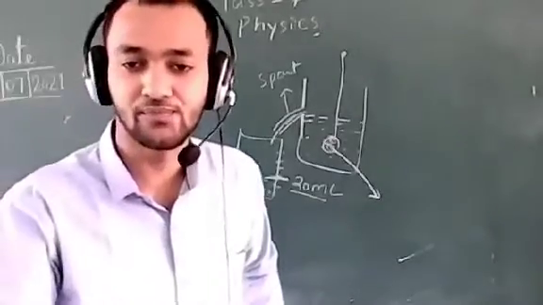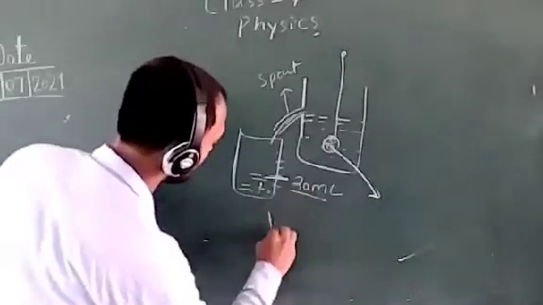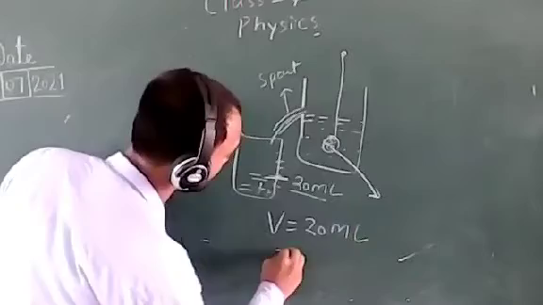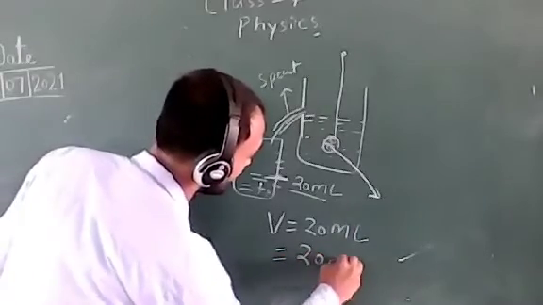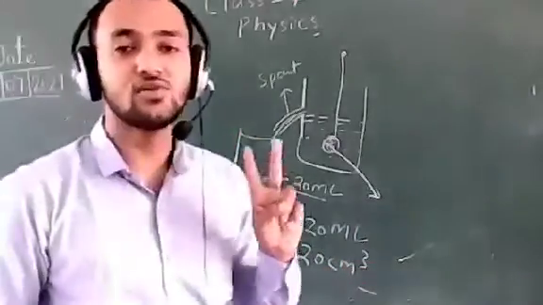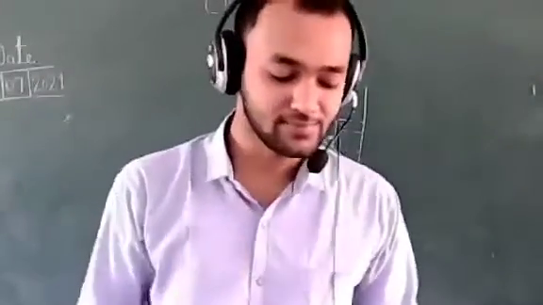20 centimeter cube. So the liquid level rises up to 20 ml, so the volume is 20 ml. And we all know 1 ml equals 1 centimeter cube. So the volume is 20 centimeter cube. So we have learned two methods to calculate the volume of irregular solids or irregularly shaped objects.